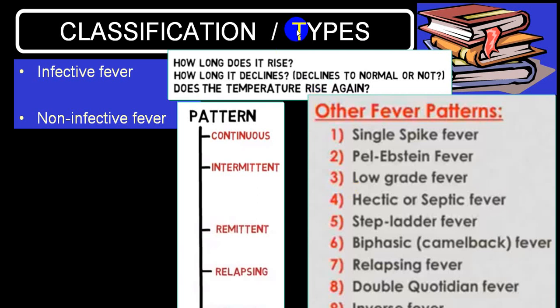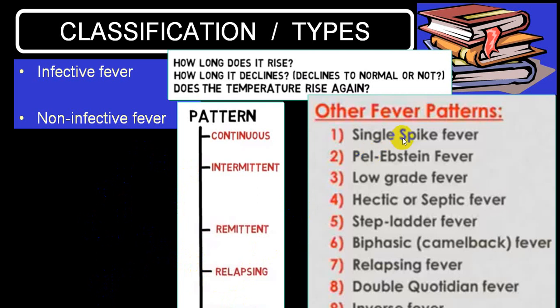Now, if we go through the different types of terminology which are being utilized, we always call infective fever, non-infective fever. This is one way of separating them into two groups. As far as the pattern is concerned, depending upon the pattern, it is extremely difficult in this era because of self-medication. A person takes medication even before a consultation. So you do not get a classical pattern. But still, if you can demonstrate a classical pattern, there can be continuous variety, intermittent variety, remittent variety, relapsing variety, or undulant variety, which we'll be discussing in detail.